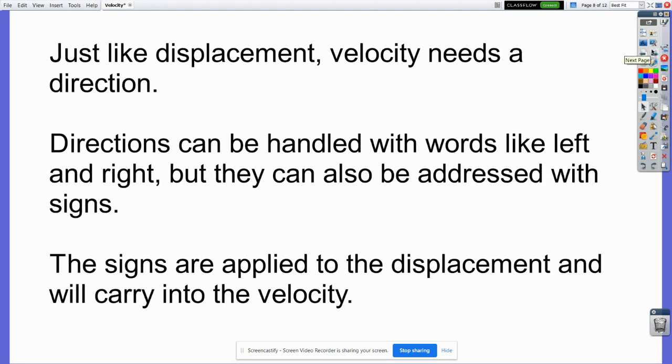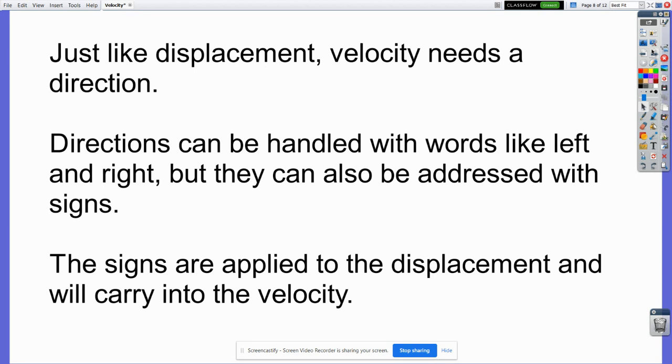There's going to have to be a direction in there, and that direction can be handled in words like north, south, east, west, left, right, up, down. Or you can use positive and negative signs to indicate the direction. Again, positive generally meaning the left to the right, up, north, that kind of thing, east. Negatives being used for left, down, south, or west. Either way,